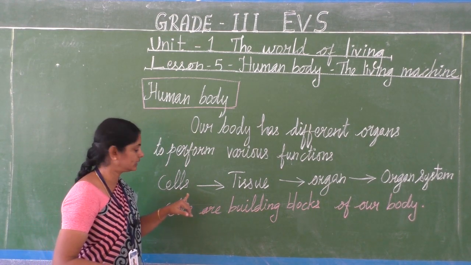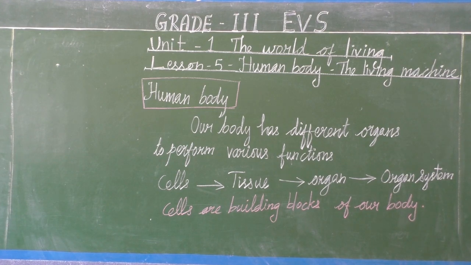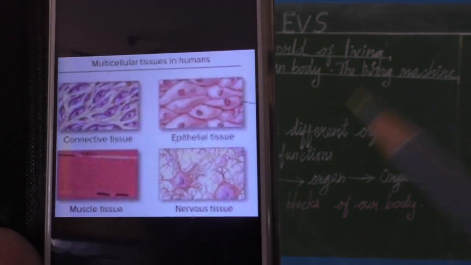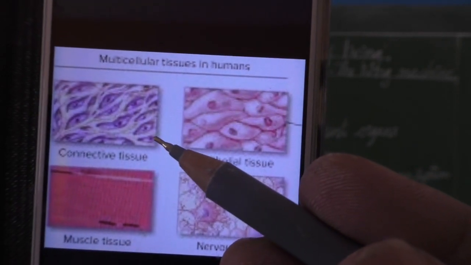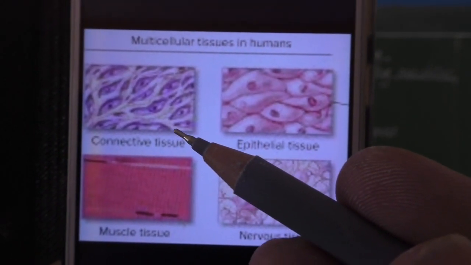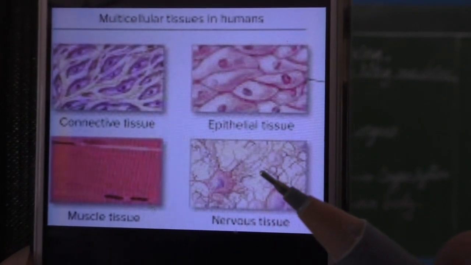Those things we call cells. Here we can see the smaller box-like structures like this. These we call cells.